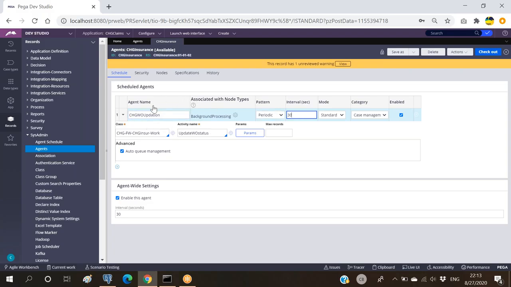The master agent will be waking up this particular agent again after 30 seconds of sleep, and before running the activity blindly, it will check the particular queue. If the queue does not have any pending tasks, this activity will not be executed. If the queue has any pending task, only then will it be executed. Clear, right? This is the difference between advanced mode and standard mode. Execution wise, everything is the same.